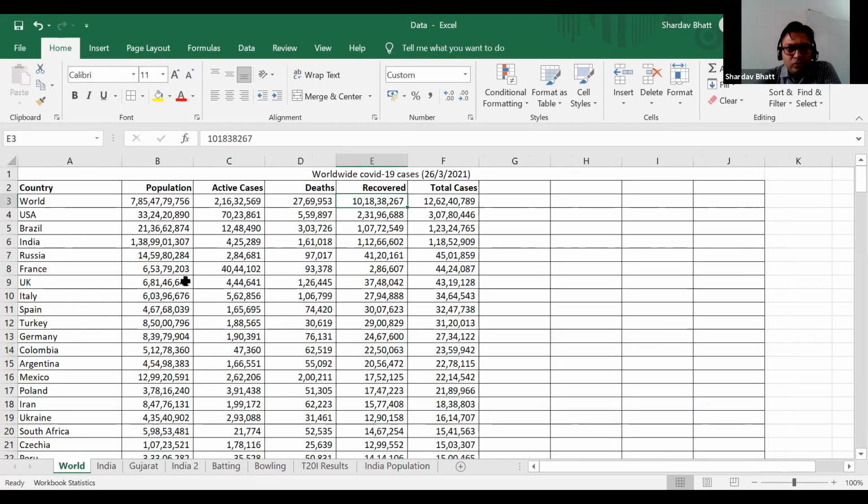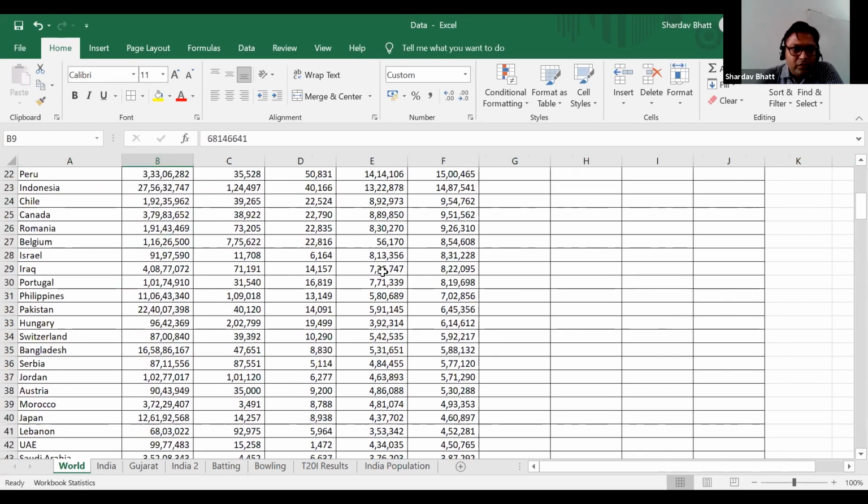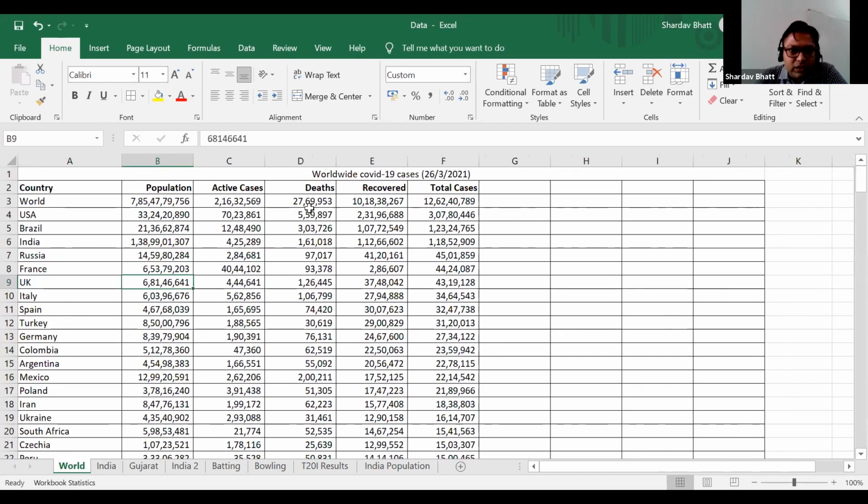So first is this COVID-19 worldwide cases data. These are totals. So let us try to understand the columns. This first column is nothing but the population of a particular country. The second column is the number of active cases, that means those who are currently affected with COVID-19.